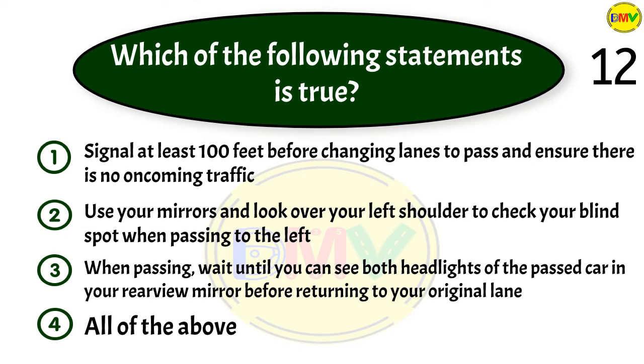Question 12. Which of the following statements is true? 1. Signal at least 100 feet before changing lanes to pass and ensure there is no oncoming traffic. 2. Use your mirrors and look over your left shoulder to check your blind spot when passing to the left. 3. When passing, wait until you can see both headlights of the passed car in your rear view mirror before returning to your original lane. 4. All of the above.